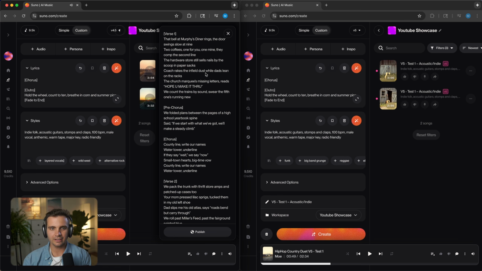Yeah, especially when he hits the church marquee, right there, it kind of had a little bit of an artifact.